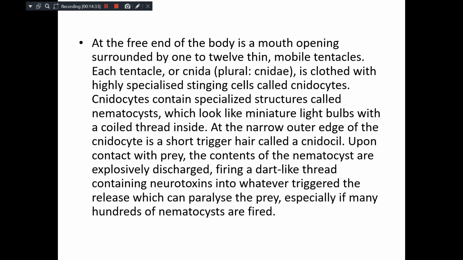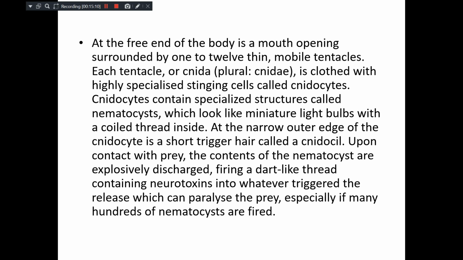Each tentacle has a cnida, the stinging part, sheathed in a highly specialized stinging cell called a cnidocyte. These cnidocytes contain a specialized structure called a nematocyst, which looks like a miniature light bulb with a coiled thread inside. It also has a small hair-like structure called a cnidocil.